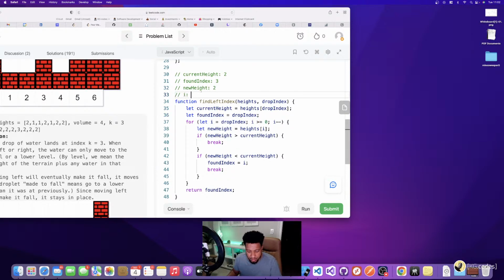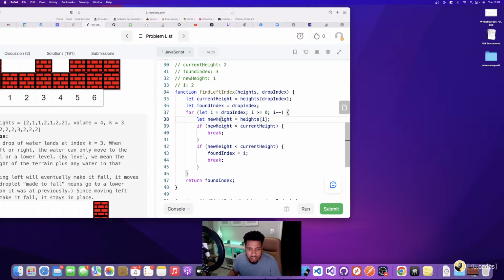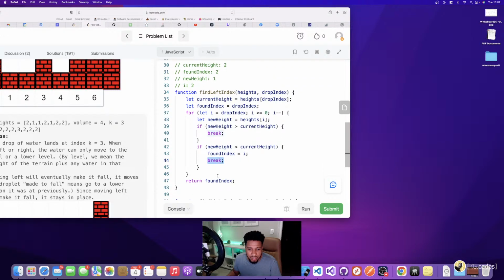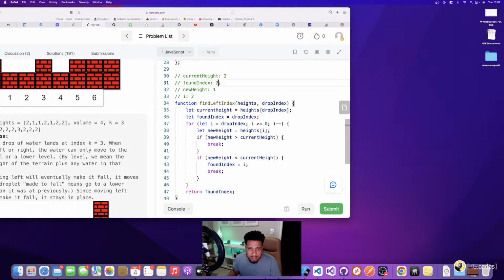So I started at 3, and now it goes down to 2. And so now my new height at 2 is 1. So then new height is greater than this or less than? It's less than. So now I'm going to set my found index to this index here, which is 2. And I'm going to break, and I'm going to return found index as 2.